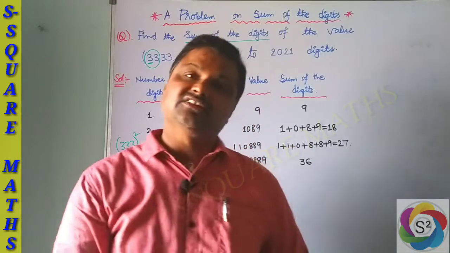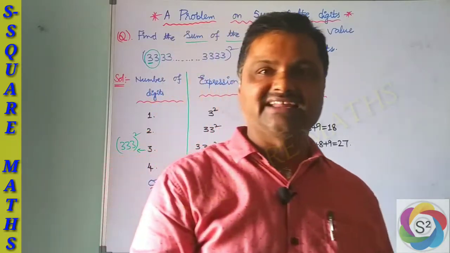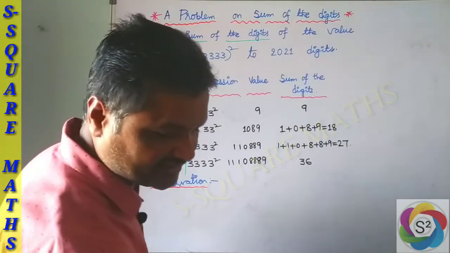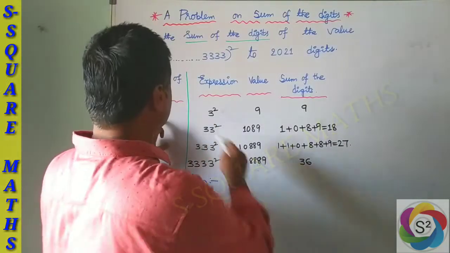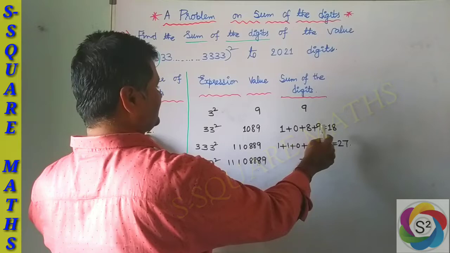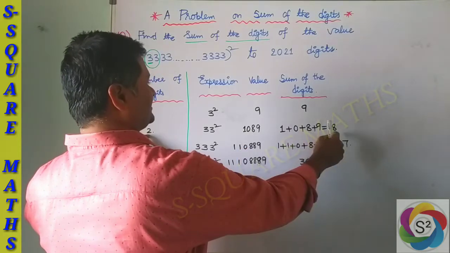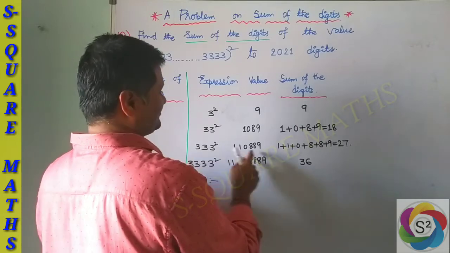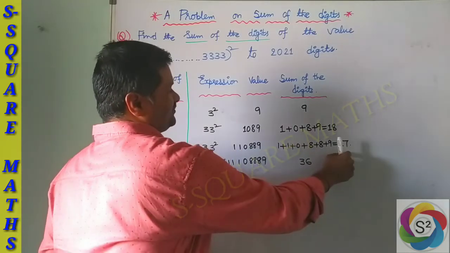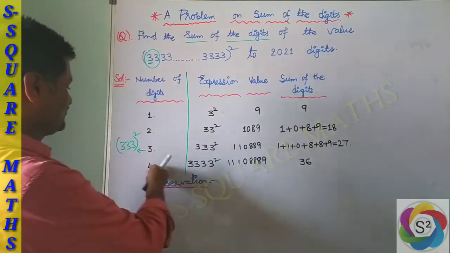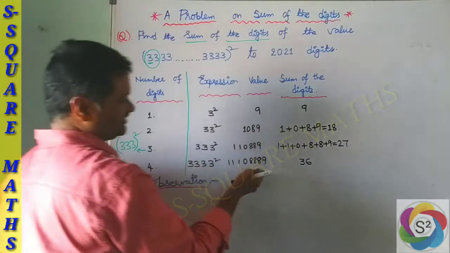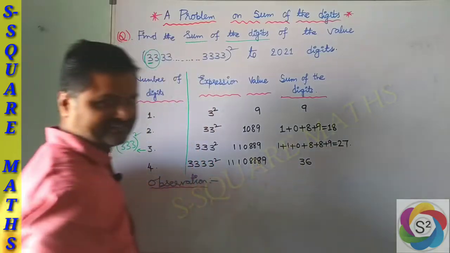Let us observe the pattern here. What is the observation? For 1 digit, 3 square is 9. For 2 digits, it is 1089, sum of the digits is 18. For 3, it is 333 square, sum of the digits is 27. Next for 4, 3333 square, nothing but this value, its sum of the digits is 36.